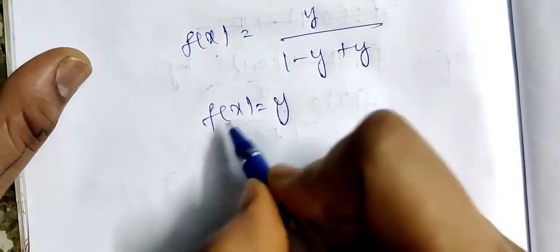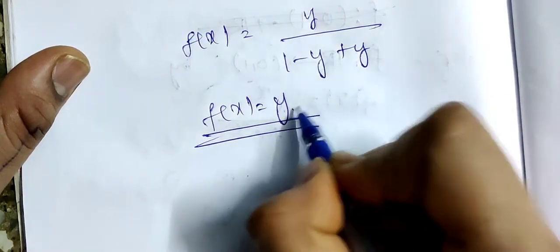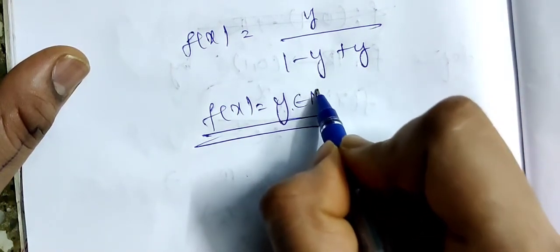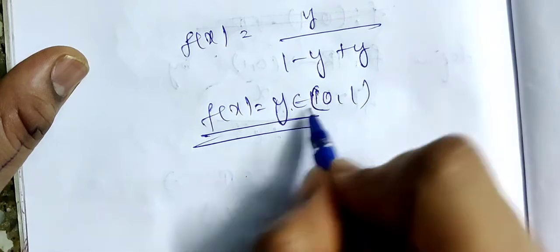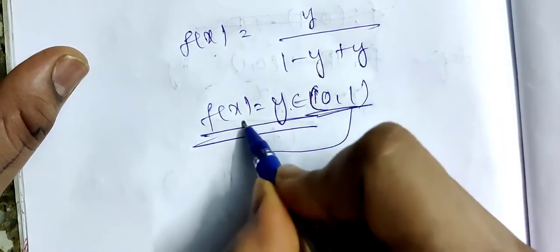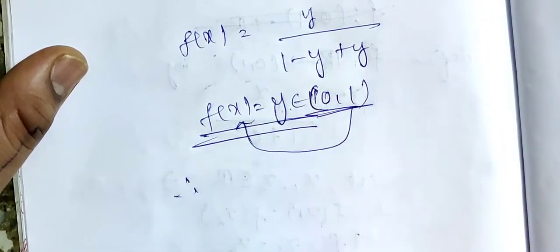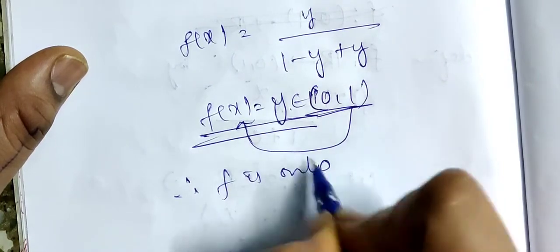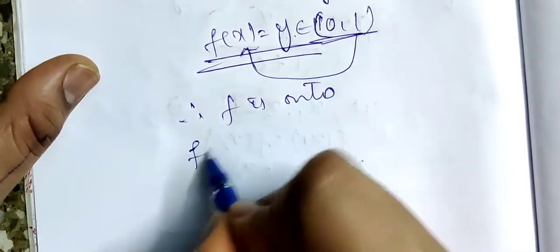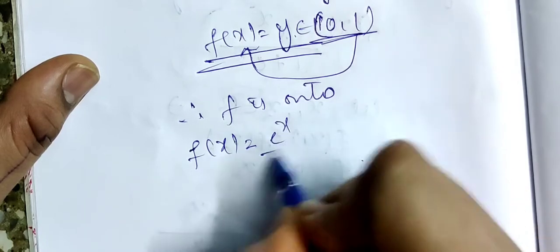So I've got f of x equal to y for y belonging to the open interval (0, 1). That is, I've gone from the codomain to the domain. Therefore, f is onto.